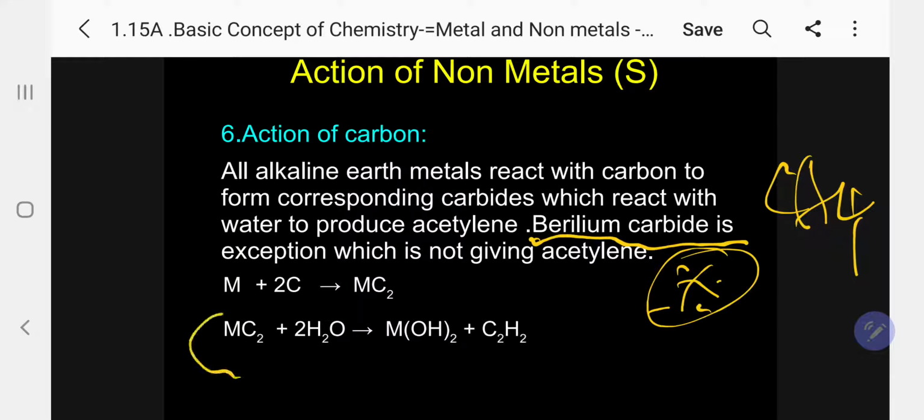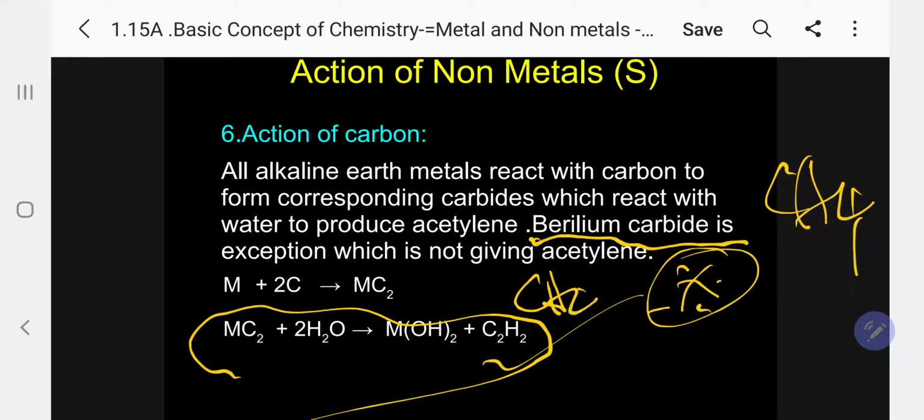In this case, all the other carbides in water will produce acetylene on hydrolysis. In the case of alkali metals, only lithium carbide will produce methane, all other carbides give acetylene. In the case of alkaline earth metals, only beryllium carbide does not give acetylene, it gives only methane.